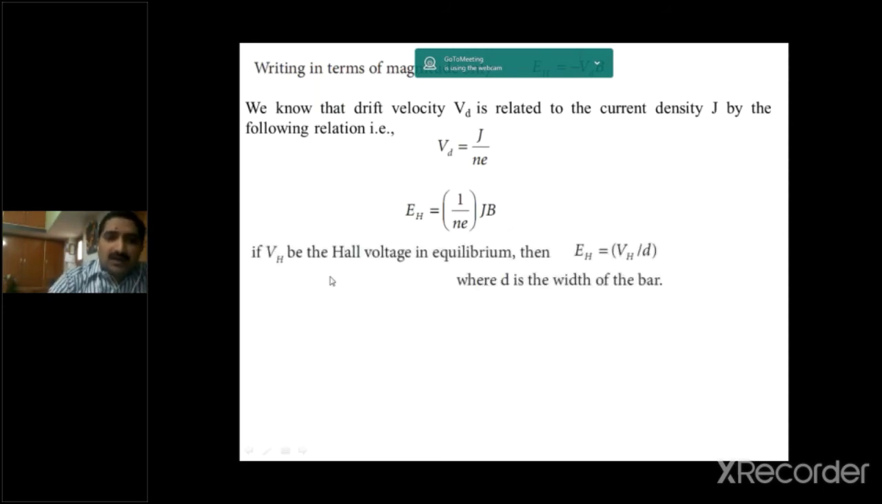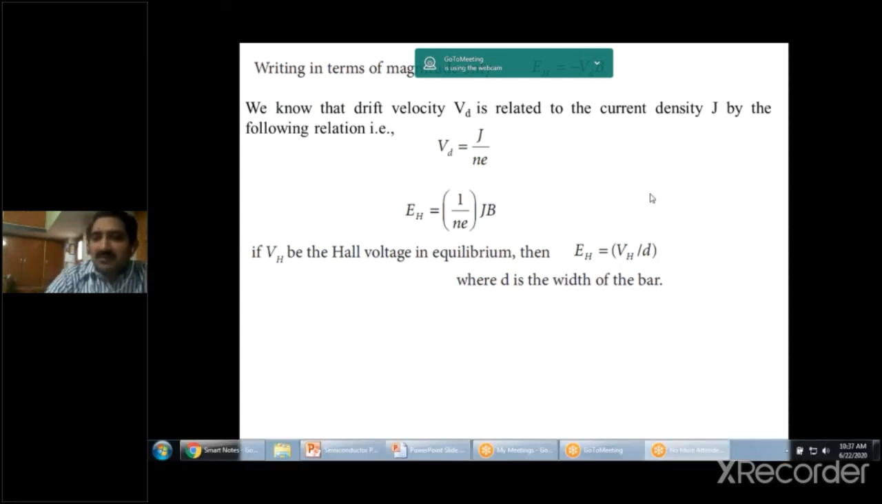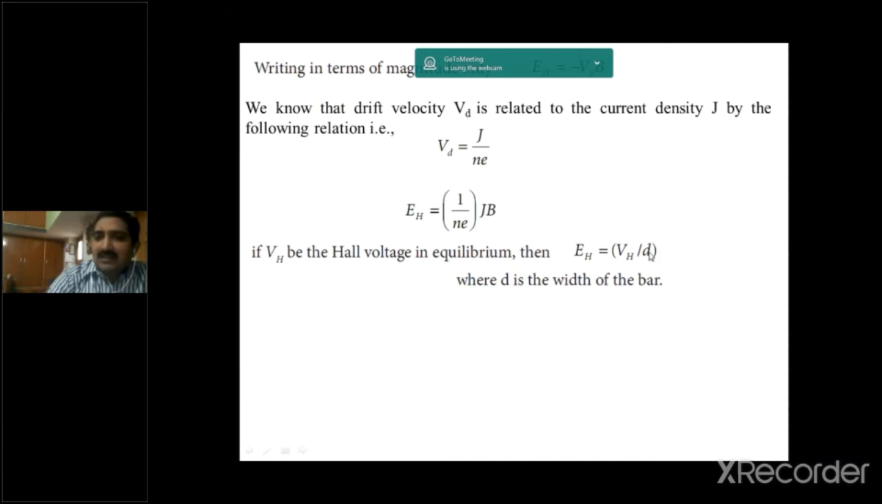If VH is the Hall voltage in equilibrium, then EH is equal to VH by t. We already used this in the previous case. L in place of d. Here d is the width of the material or the thickness of the material. Sometimes we may take it as L. So EH is equal to VH by d, where d is the width of the bar.